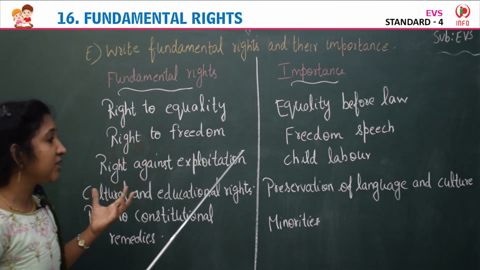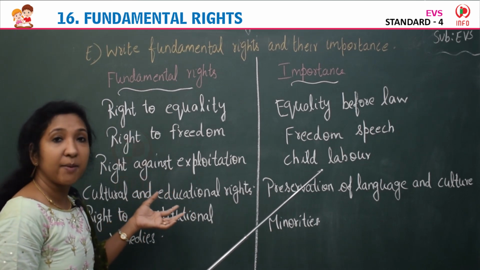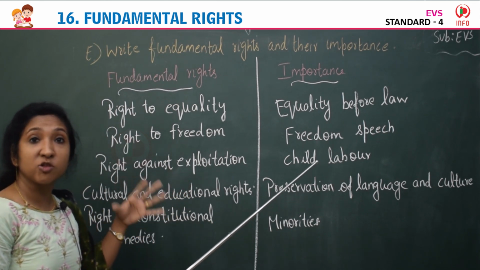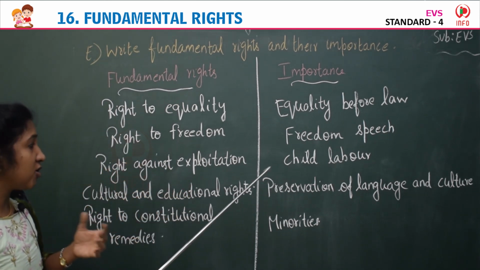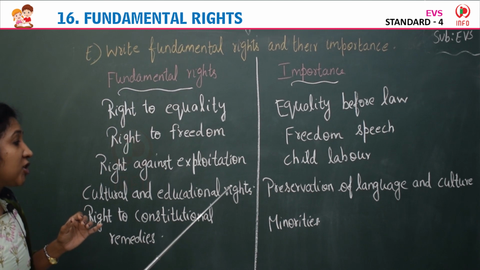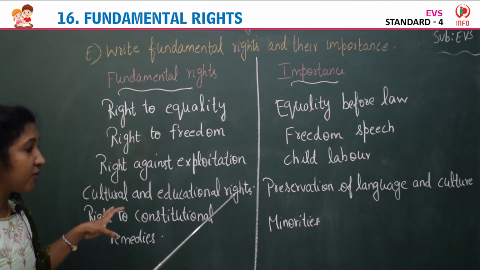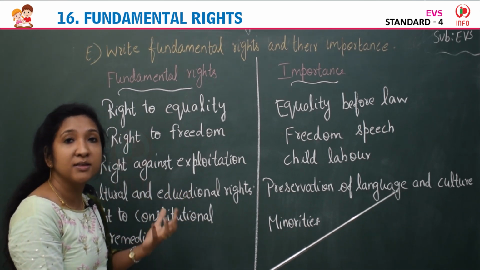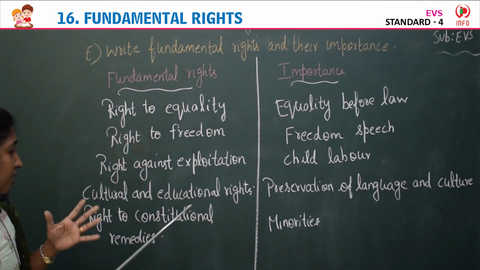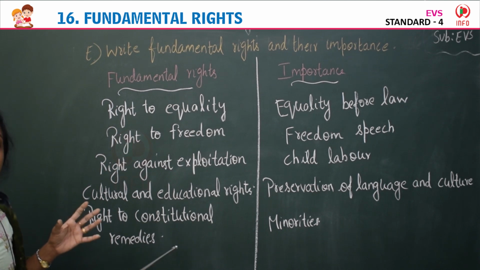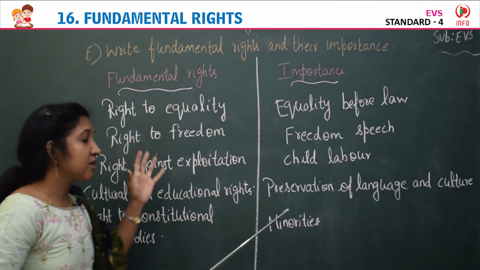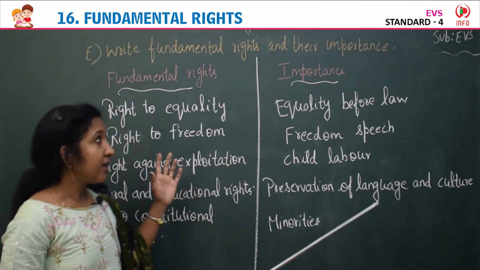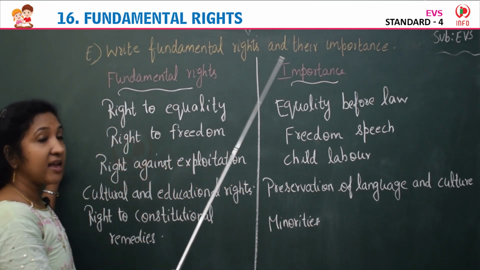Right against exploitation, its importance is child labor. No one has the right to force or compel a child under 14 years of age to do some risky job. Cultural and educational rights, another fundamental right, its importance is preservation of language and culture, how to preserve and protect our language and culture. Right to constitutional remedies, the last fundamental right, its importance is protection of the interest of minorities. Yes, so these are the fundamental rights and their importance.